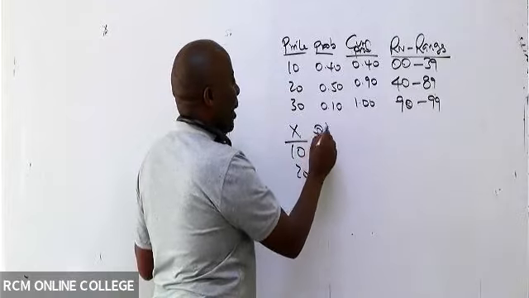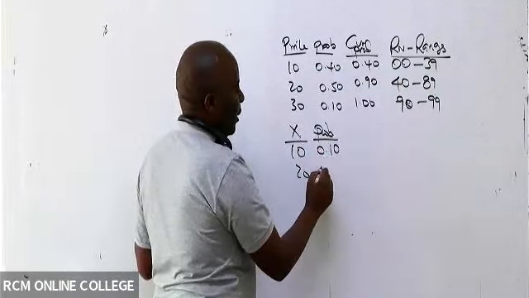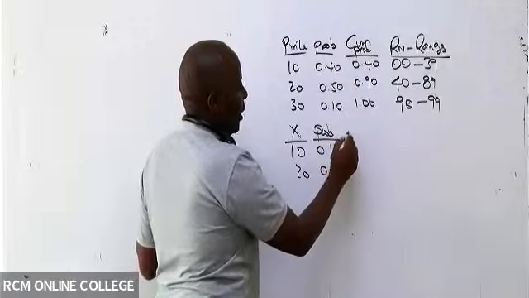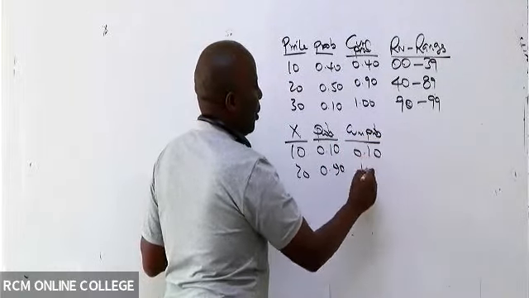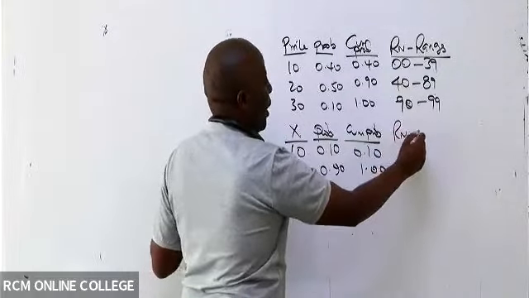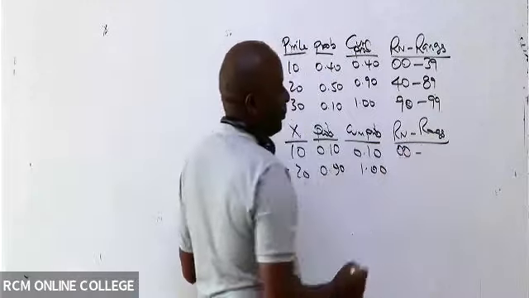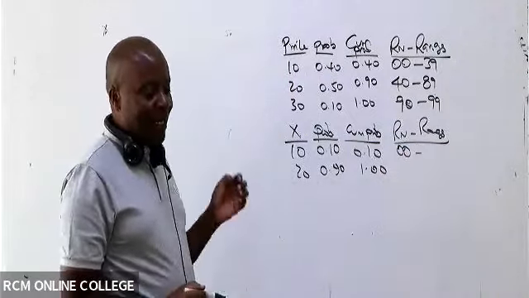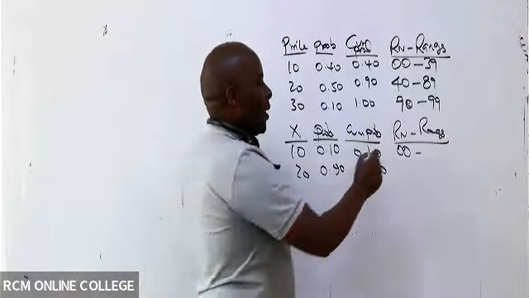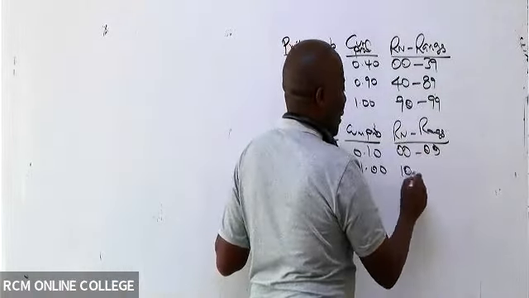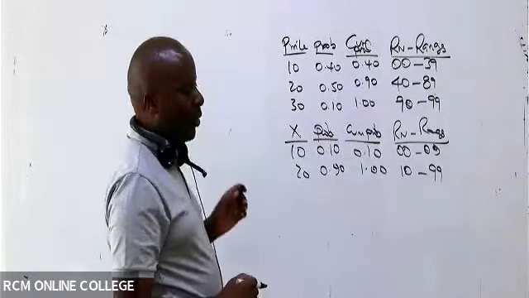Then they give us probabilities. They give us, for example, 0.10 and then 0.90. So cumulative probabilities, 0.10, 1.00. So random number ranges. What do we have here? Yeah, 10 minus 1 is 9, but I can't write 9 alone. It will be 00 to 09. And then we have 10 to 99. So that is really, really important.